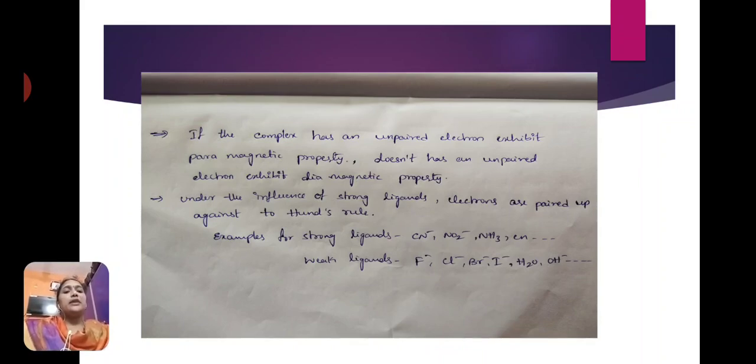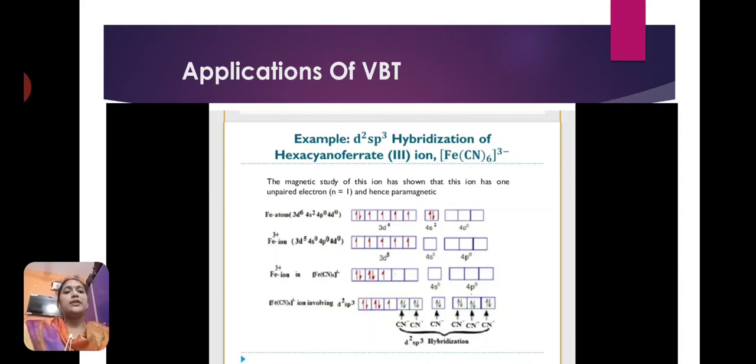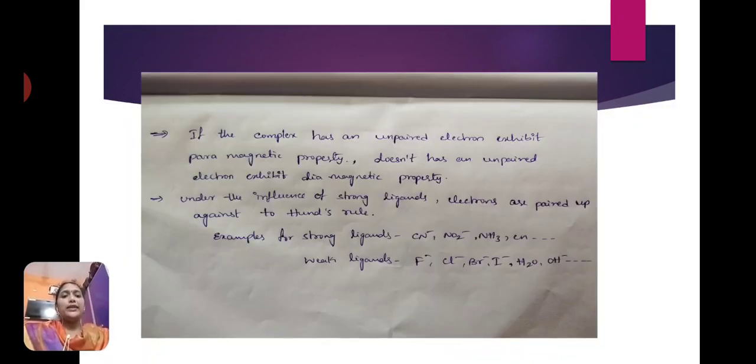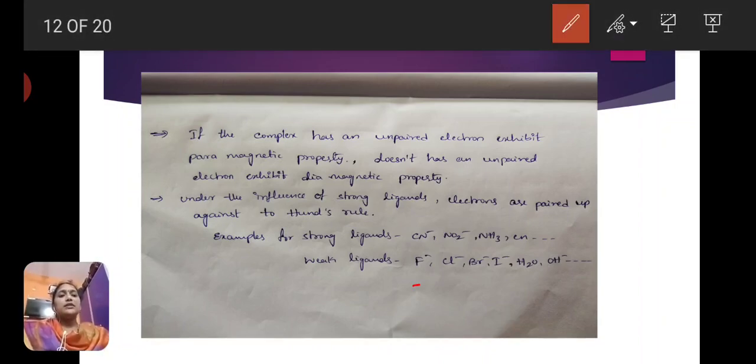Examples of strong field ligands are CN⁻, NO2⁻, NH3, ethylenediamine, etc. Weak field ligands are F⁻, Cl⁻, Br⁻, I⁻, H2O, OH⁻. These are the weak field ligands, and these are the strong field ligands.